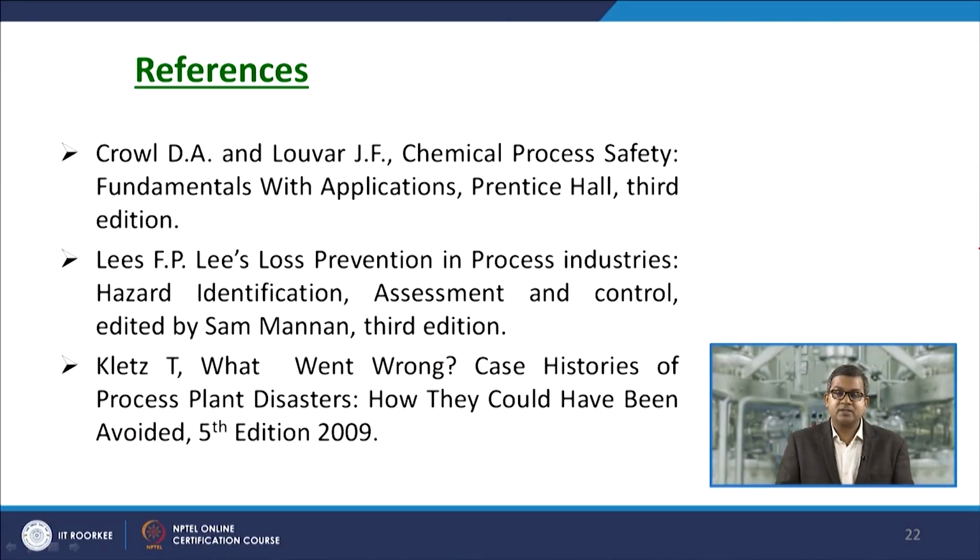In subsequent lectures, we will go ahead with the identification aspect: how we can get information that a particular component or process is hazardous, how grave it is, and how we can control it. There are several references listed which can be utilized for the identification step. This way, thank you.